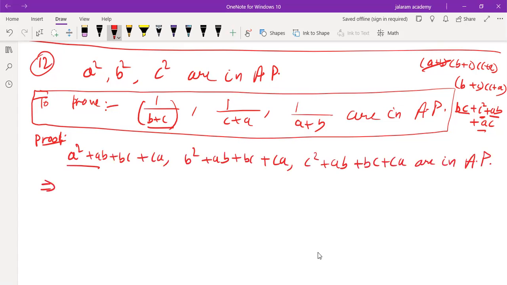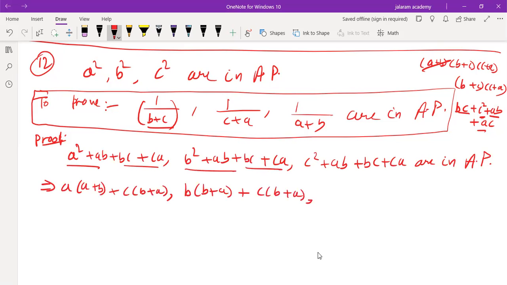It implies, if we now factorize, a into (a+b) and c is common from these two, plus c into (b+a). From the first two, b is common, so (b+a), plus from the next, c is common, so (b+a). From the first and third, c is common, (c+b), and from the second and fourth, a is common, so (b+c), are in AP.